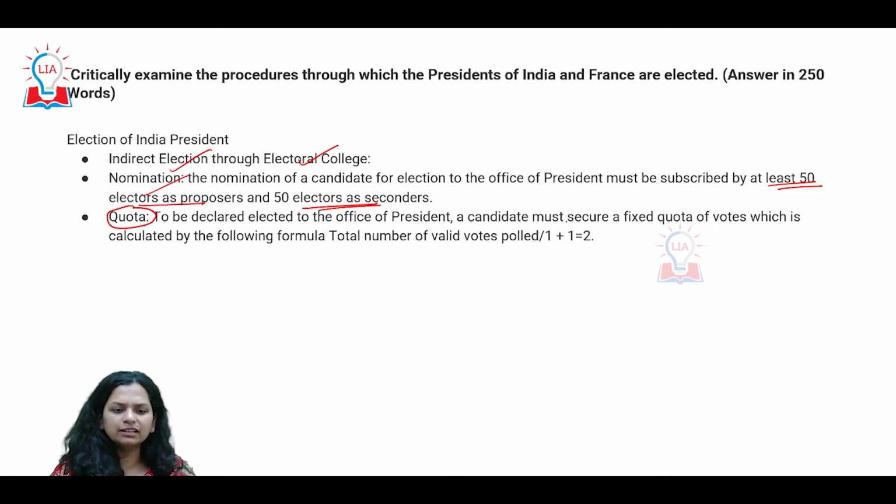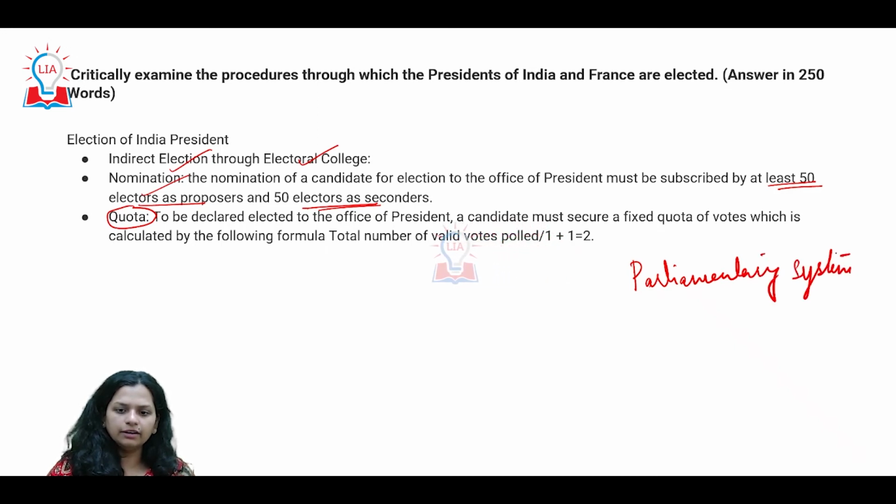Towards the conclusion, you can definitely mention the kind of system, especially the parliamentary system that India has, and how we are not making it direct, because in a parliamentary system there is a head of state and a head of government.